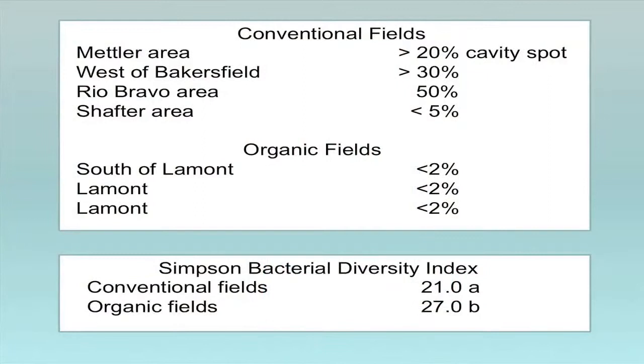And finally, we also did this community profiling in 4 conventional fields. On the top, these are just names of areas in California, but 4 conventional fields. This is where they'd use inorganic sources of nitrogen. Organic matter wouldn't be applied. VAPAM would be applied, and it had high levels of cavity spot. In organic fields, we chose 3 organic fields with low levels of cavity spot, and we saw significantly greater bacterial diversity in the organic fields.